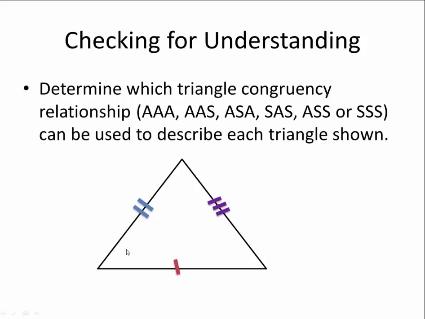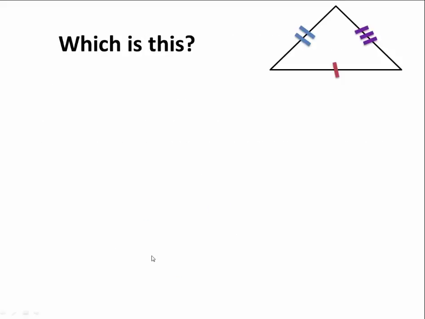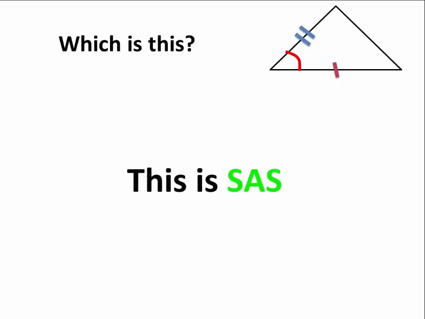Let's check for understanding. Determine which triangle congruency relationship, AAA, AAS, ASA, etc., can be used to describe each triangle. Looking at this one, I can start at any of these points because there's only one angle that's a danger zone. Therefore, no matter where I start, I can work my way around this triangle and I can achieve. Good, this is side, side, side. Let's try another. Which is this? Good, this is side, angle, side.